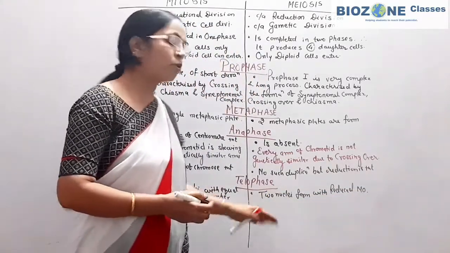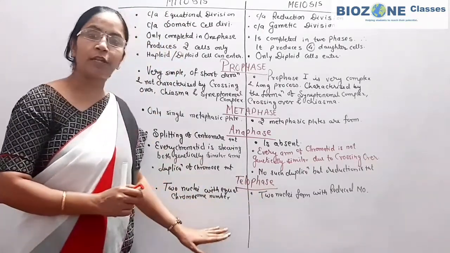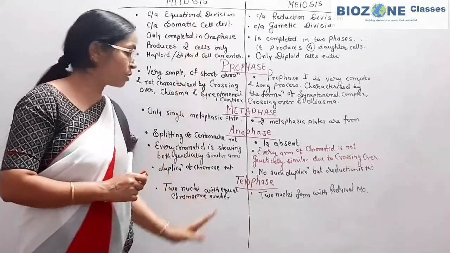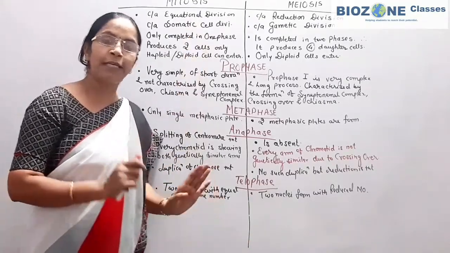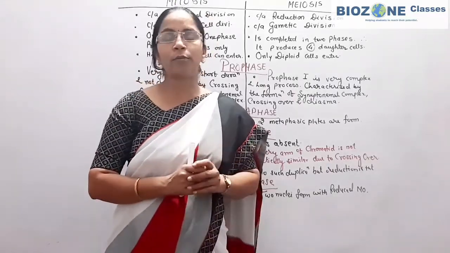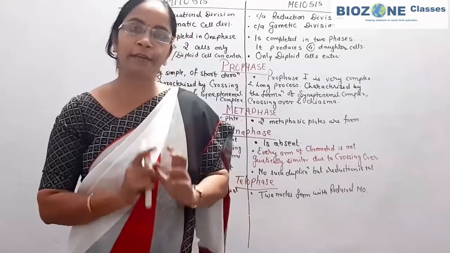Another point you study is that these two nuclei then undergo cytokinesis, and whenever mitosis division is complete with karyokinesis and cytokinesis, mitosis division is every time followed by the interphase.